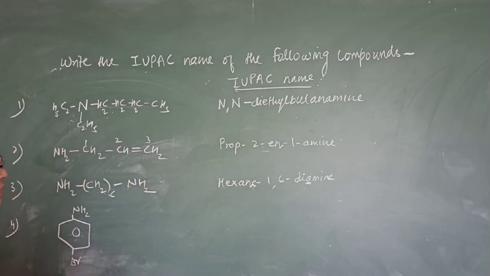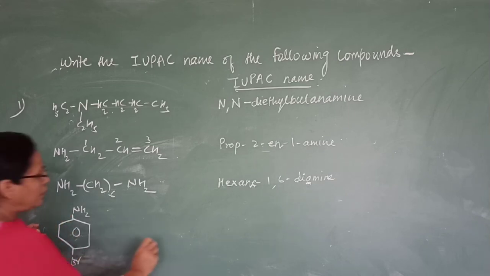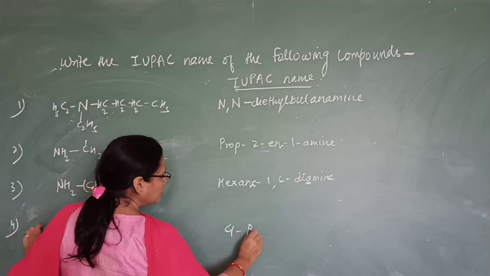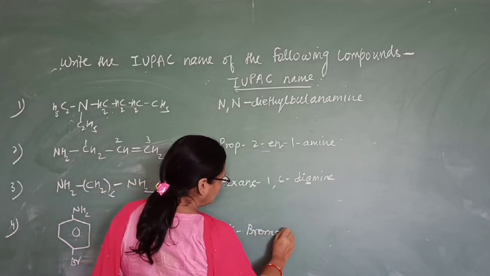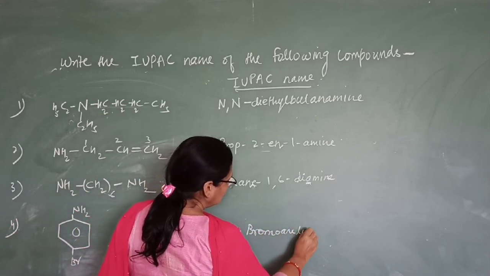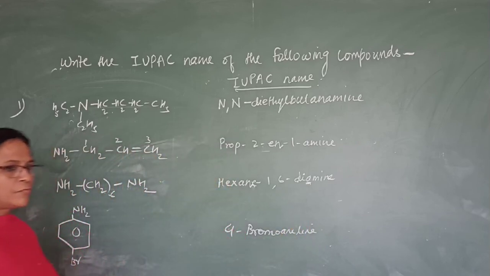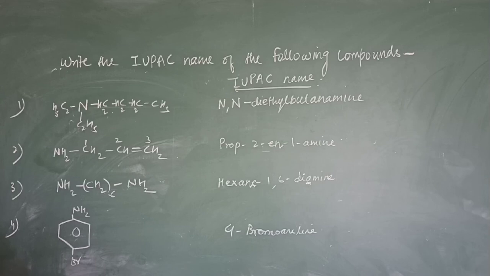So hexane-1,6-diamine. Now this one, if Br is not there, this is aniline. If bromo group is there, it means 4-bromoaniline. Understood? So this is how we name the compounds.